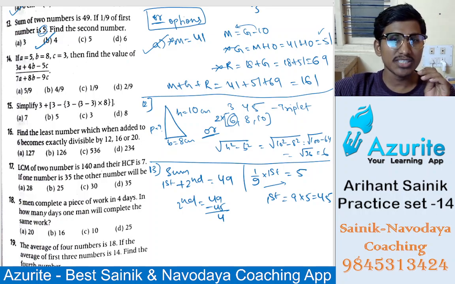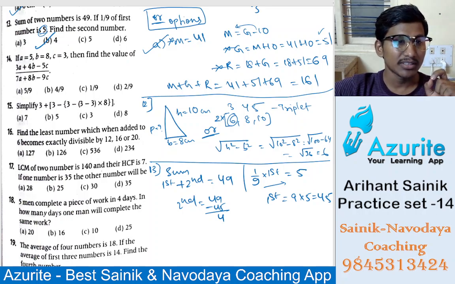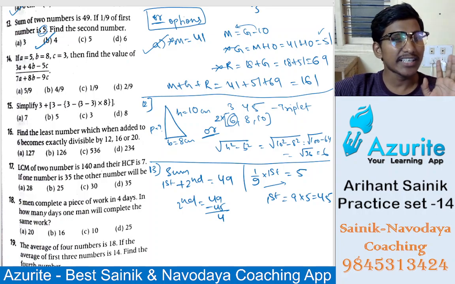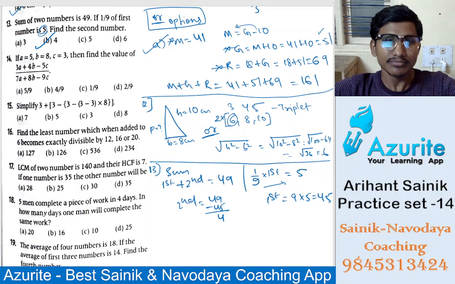The sum of two numbers is 49. 1 by 9 of the first number is 5. Find the second number, they are asking. Sum means add: first number plus second number is 49. 1 by 9 of the first number, 'of' means into, is 5. So 9 goes to that side and it will multiply. 9 times 5 is 45. So 45 will be the first number. If you subtract, you will get the second, that is 49 minus 45. You will get 4 as the answer. That is answer B.